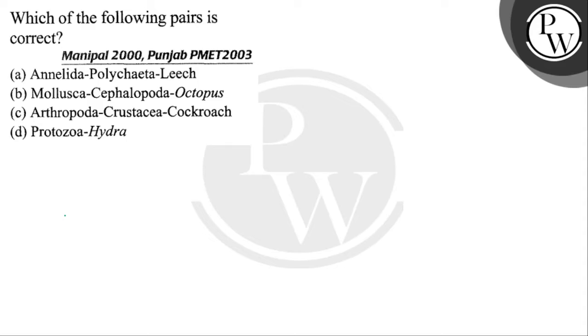Now, in that four options, the phylum given are Annelida, Mollusca, Arthropoda, Protozoa, and then again Polychaeta, Cephalopoda, Crustacea, and the Hydra. These are the class of that phylum. And the next, leech, octopus, cockroach, and Hydra, these are the examples. So you want to find out which is the correct match. First we discuss the phylum, and first is the Annelida.